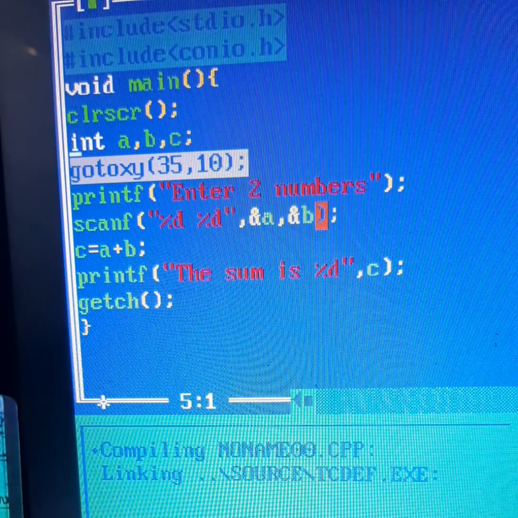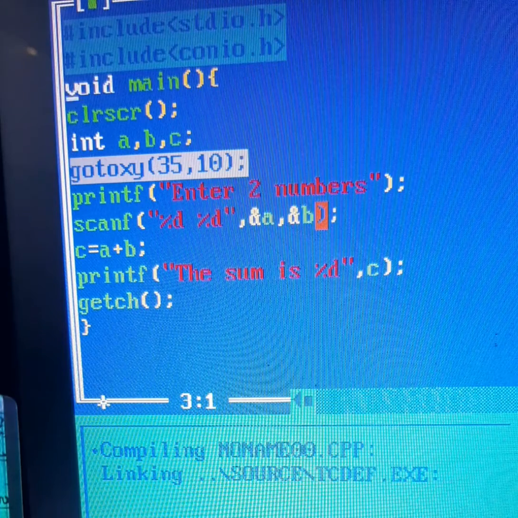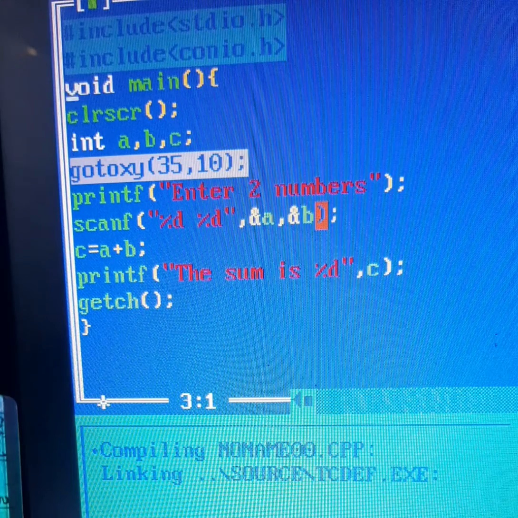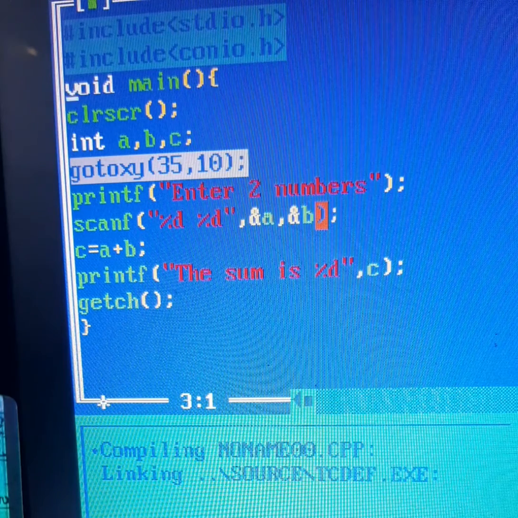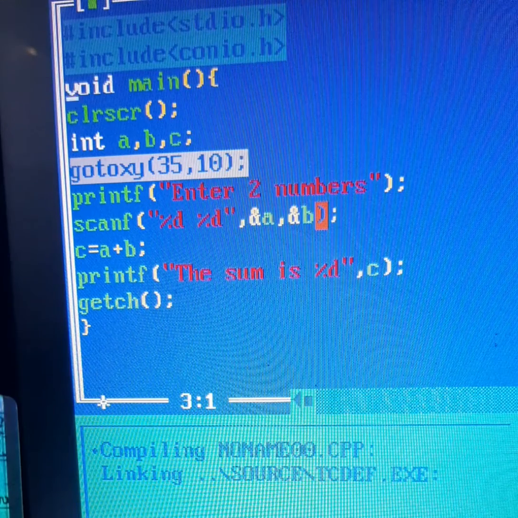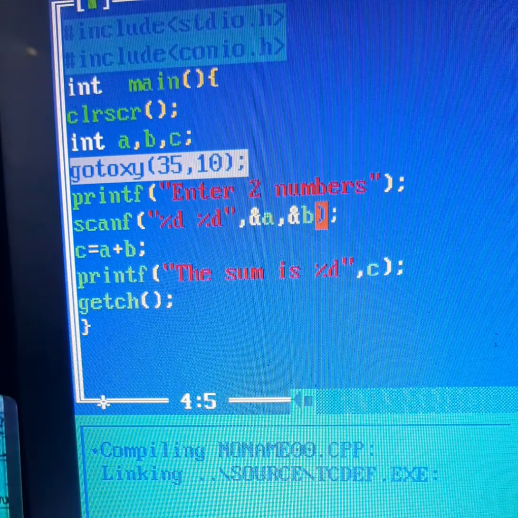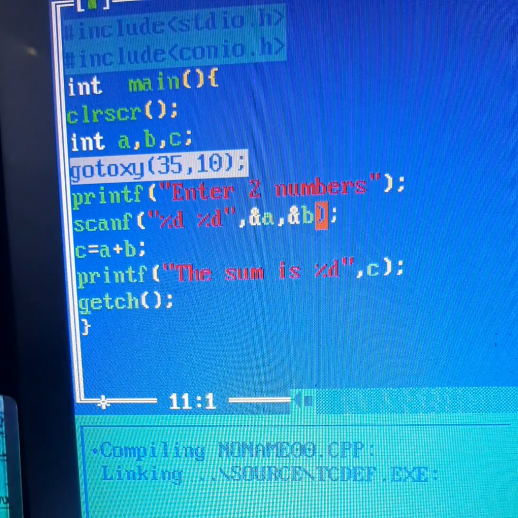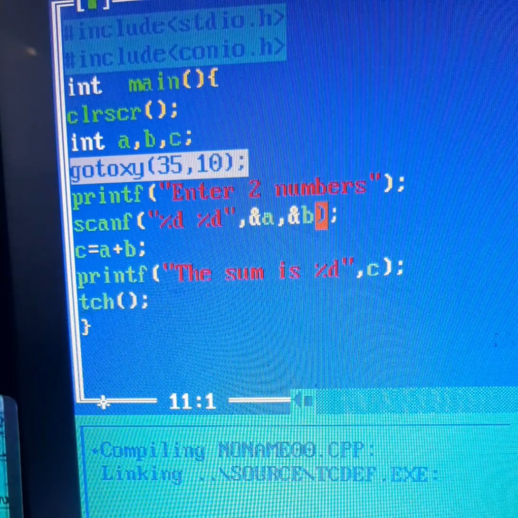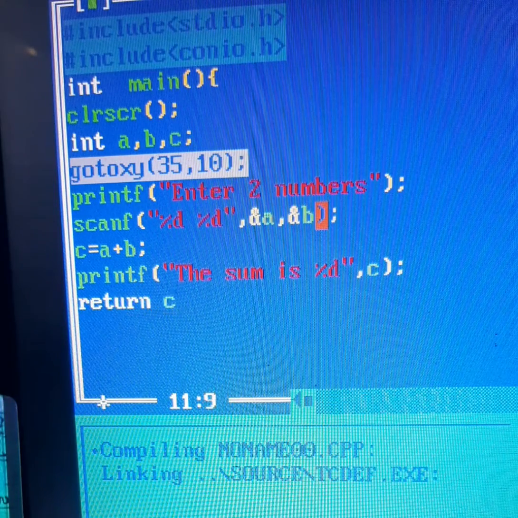Void is a keyword, int is a keyword, and keywords have a special meaning in C. So void and int will tell the compiler that they have most importance in the programming language. Void means it will not return a value, and those of you who are using int main, they have to write return 0 instead of getch. Most of the students say we write here return 0. You can write that also. It's not a problem. But keywords are the words that have a special meaning for C.